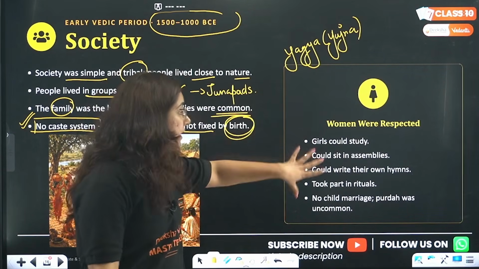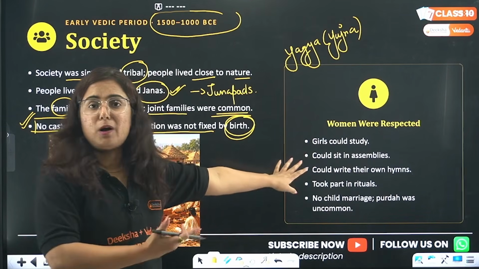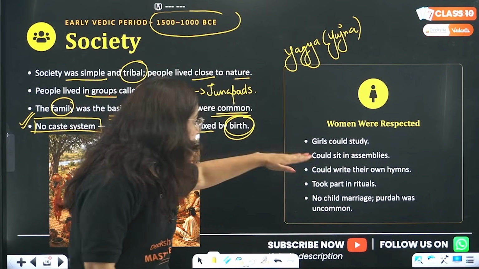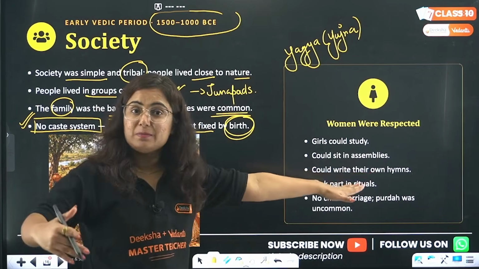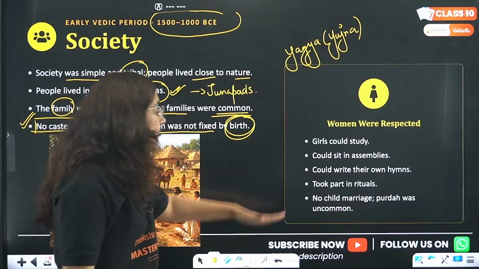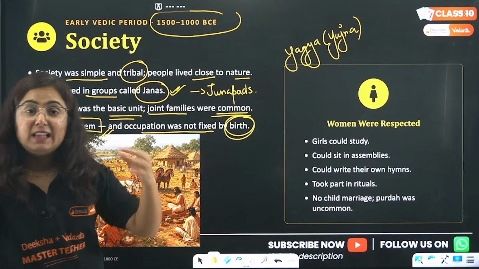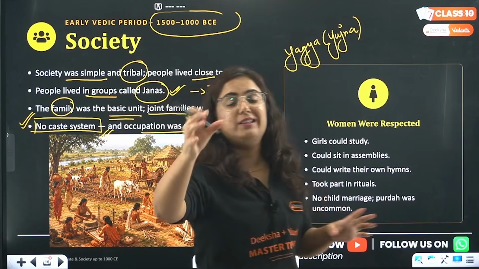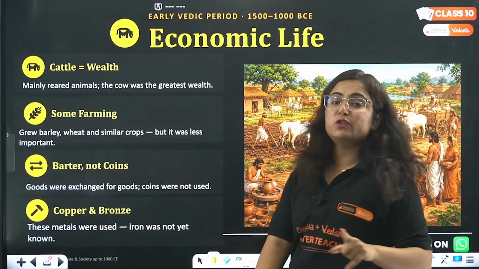But in the early Vedic society, girls could go and study. We will talk about certain names, right? They could sit in assemblies. They could write their own hymns. Great. They took part in the rituals, the yajna I was talking about, and there was no child marriage. There was no purda system at that time. And this is our early Vedic society, or what we call the Rig Vedic society.